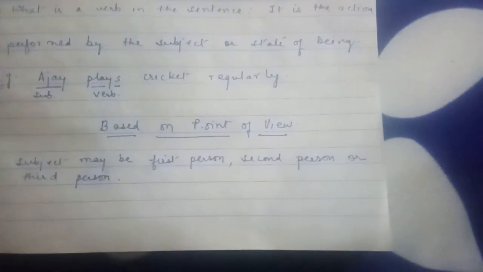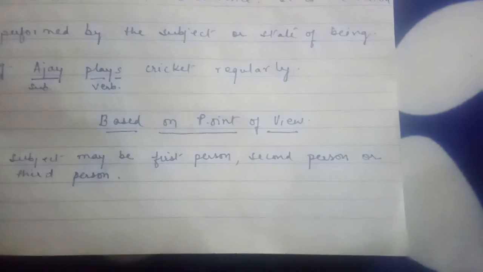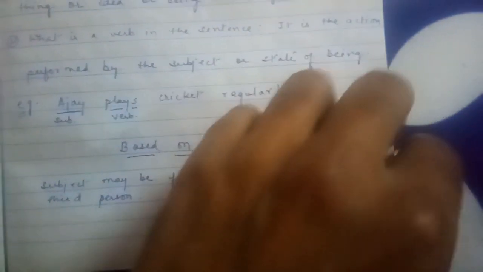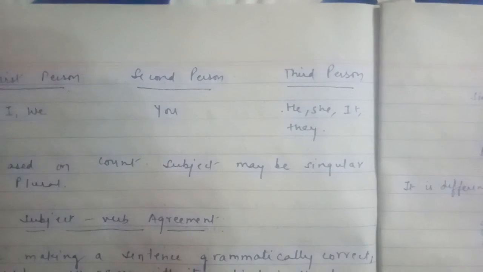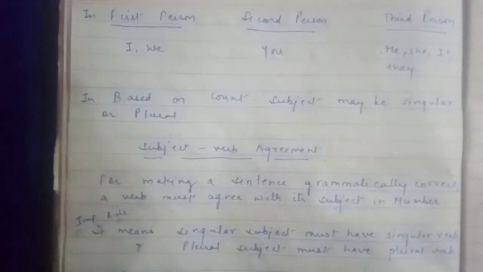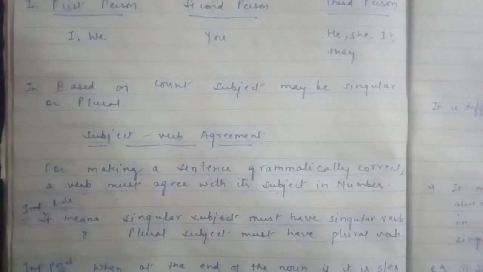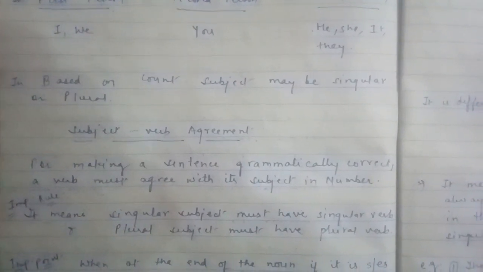So based on point of view, subject may be either first person, second person or third person. Now you can see, for first person we can use I or we, for second person we can use you, and for third person we can use he, she, it and they. Now based on count, subject may be singular or plural.